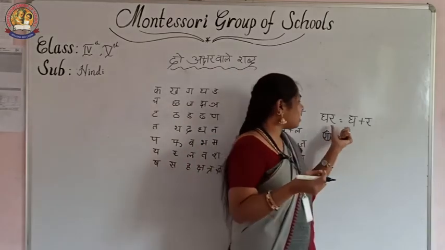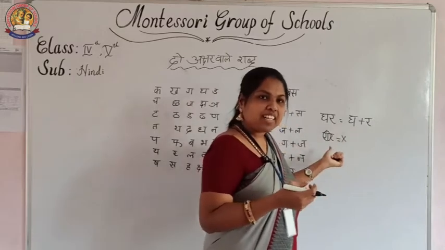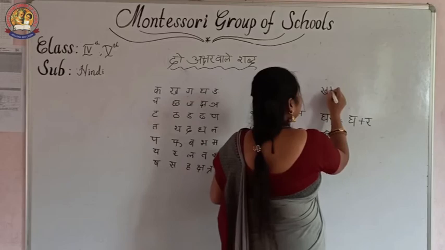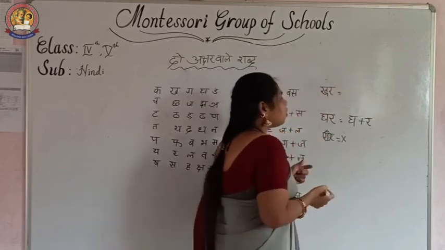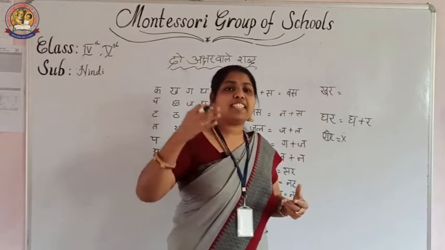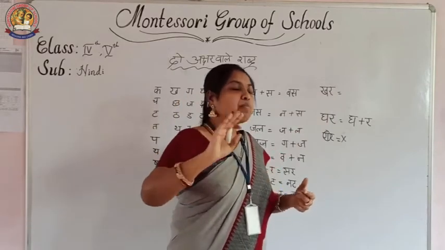If we say ghar, you are writing ghar. Then if I say to write khar, you can make a mistake. You have to listen to the word. You must listen to the pronunciation. What is the particular pronunciation?